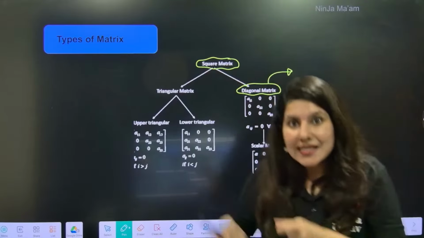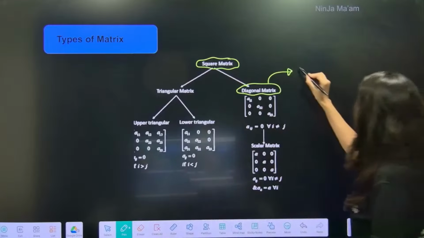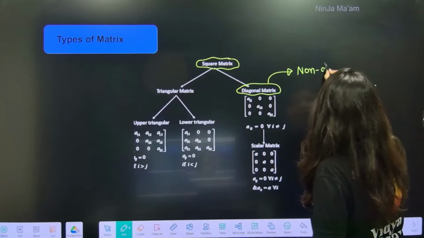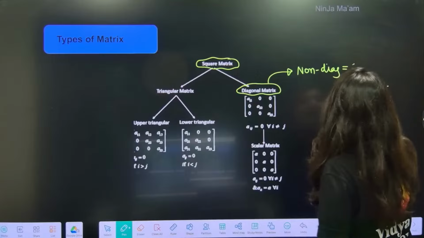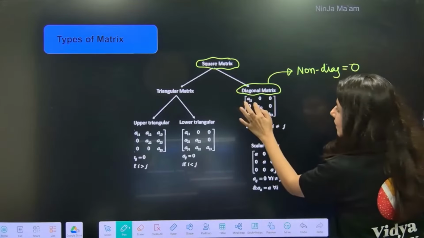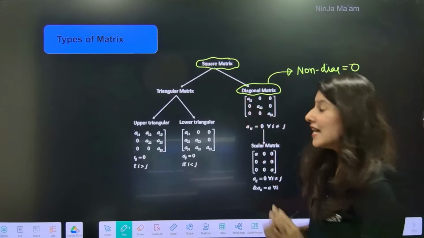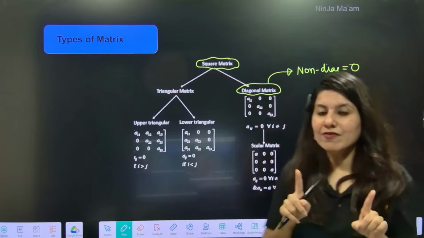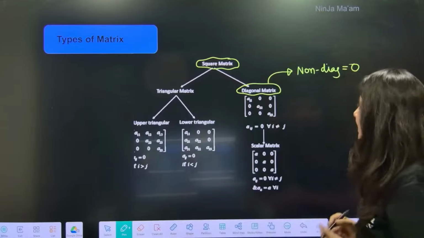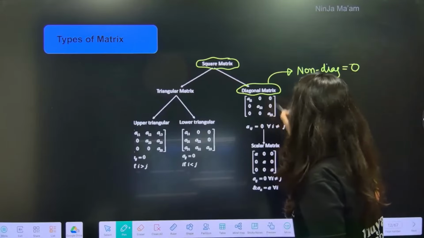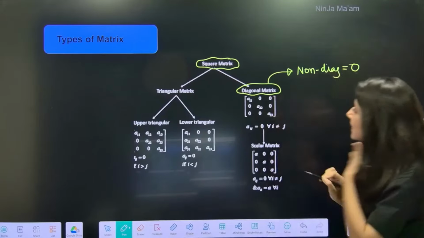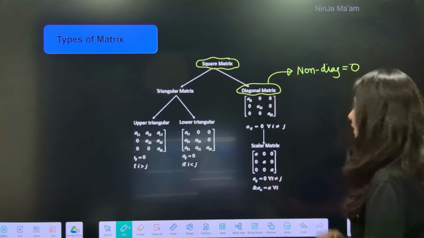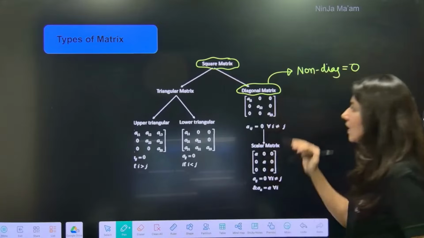A diagonal matrix is a type of square matrix whose non-diagonal elements are 0. Can you see this is your diagonal A11, A22 and A33. And if I'm not talking about the diagonal elements, I am focusing on the non-diagonal elements, can you see, all are 0. So hence this is a diagonal matrix.